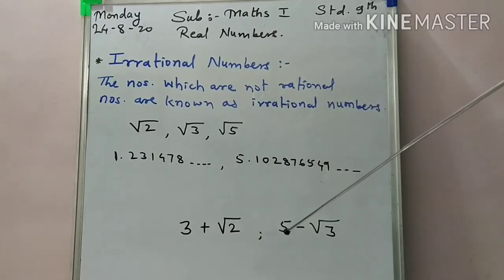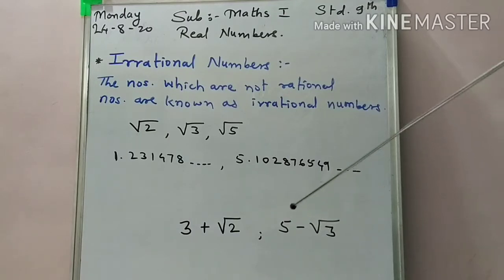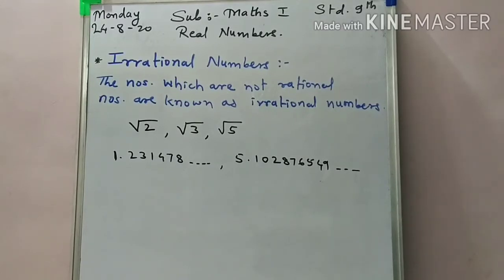Okay. Similarly here, 5 is what? Rational number. Root 3 is what? Irrational number. And in the subtraction, 5 minus root 3, this number becomes an irrational number. Okay. Then similarly we have the second property: the multiplication or division of a non-zero rational number with an irrational number is also an irrational number. So addition, subtraction, multiplication and division, these four operations, as we do with one rational and one irrational, then the number formed with this operation is what? An irrational number. Okay.